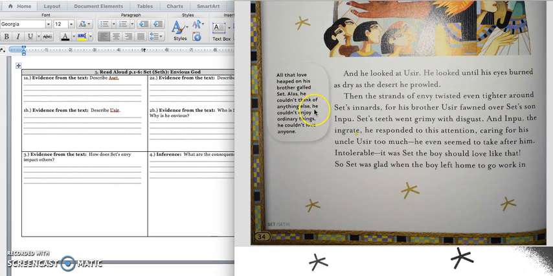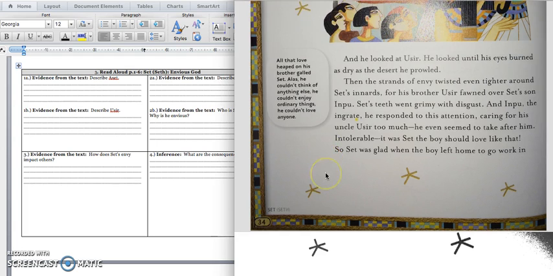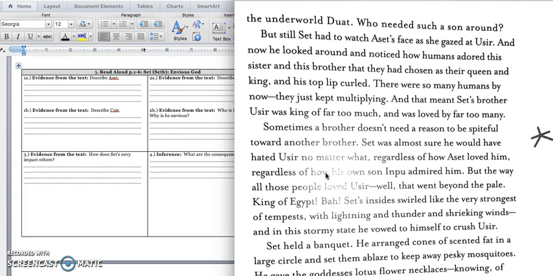Then strands of envy twisted even tighter around Set's innards. For his brother Usher fawned over Set's son Impu. Set's teeth grew grimy with disgust, and Impu, the ingrate, he responded to this attention, caring for his uncle Usher too much. He even seemed to take after him. Intolerable! It was Set the boy should love like that. So Set was glad when the boy left home to go work in the underworld Duat. Who needed a son around?